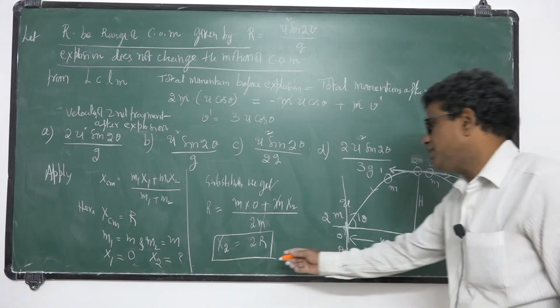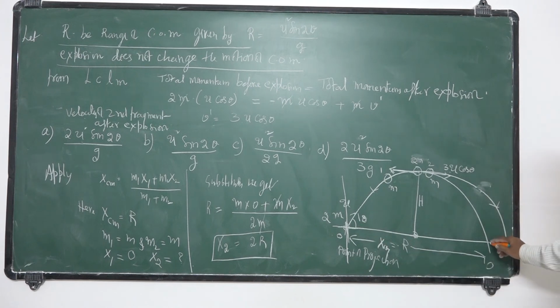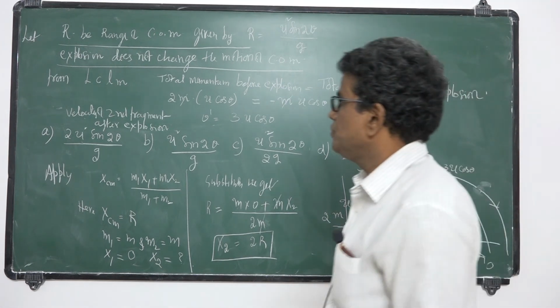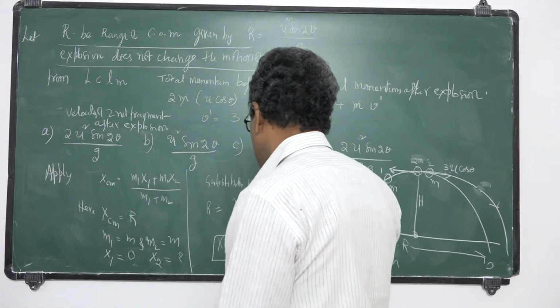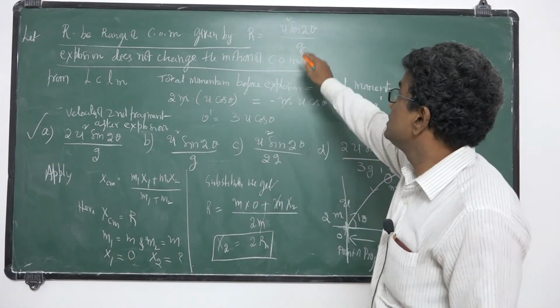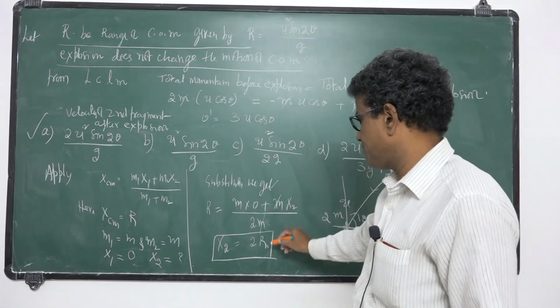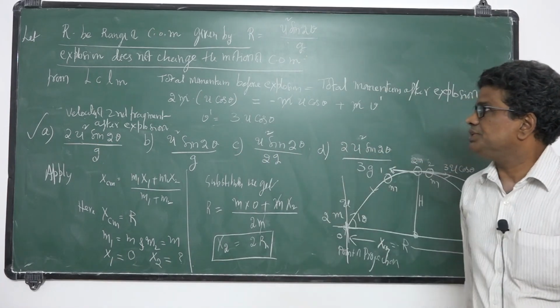So where it will fall, the range will become 2R from here. So it is 2R from the point of projection. The range is u square sine 2 theta by g into 2. So the answer is 2R, where R is u square sine 2 theta by g, so you get 2 u square sine 2 theta by g.